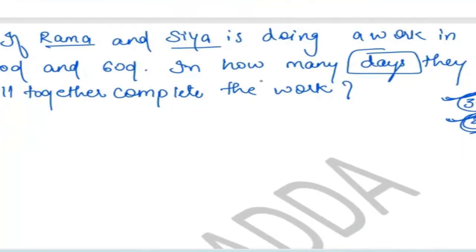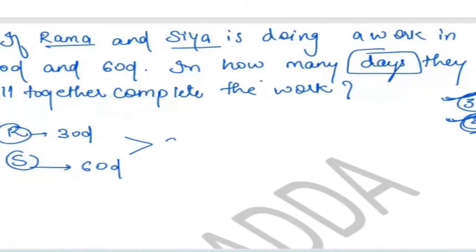We have been given the days of Rama and Sia. This 30 days denotes that Rama worked for 30 days. There will be a project, and in that particular project, Rama worked for only 30 days. Then she left. Sia has done the work for 60 days.